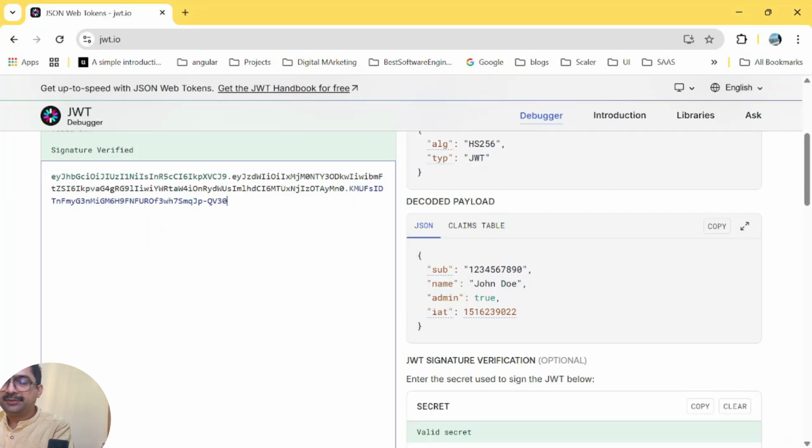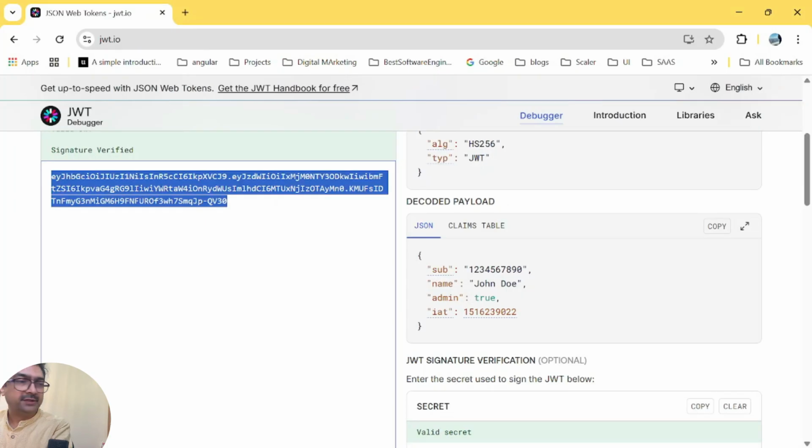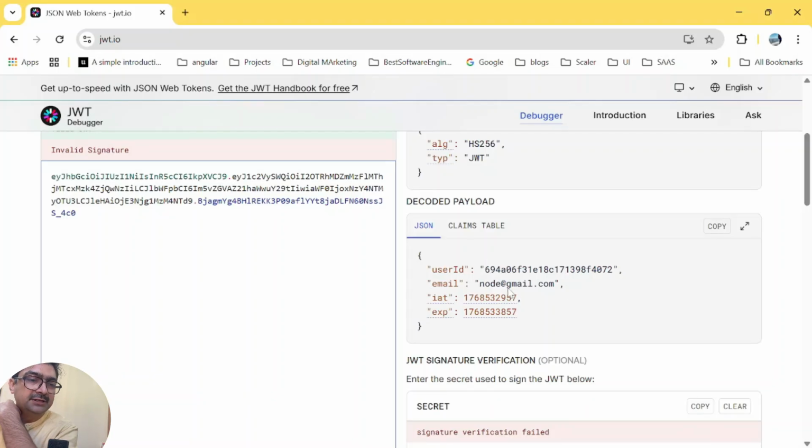Let's replace this with the token that we have copied and notice the user ID and the email, which corresponds to the email that we have sent. This user ID will be matching to our MongoDB. You'll see this shortly. This is the token creation time and this is the expiry time, 15 minutes after the creation.